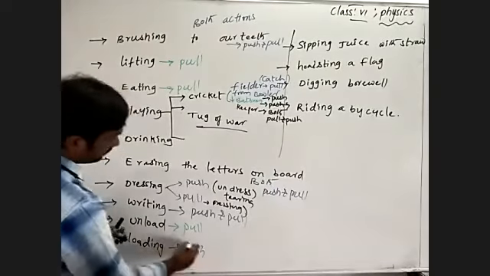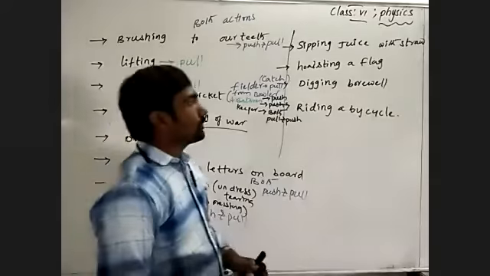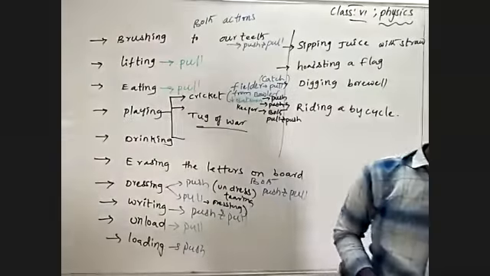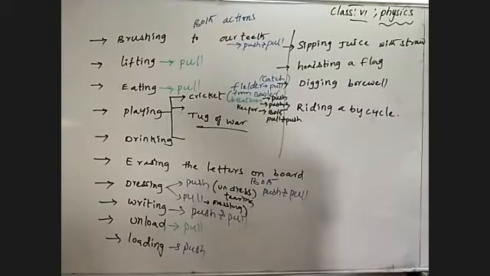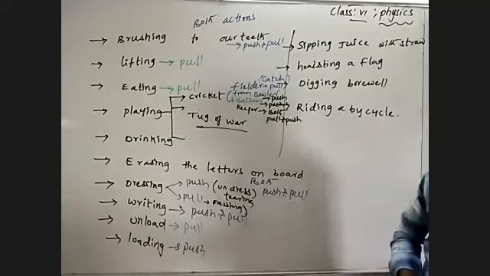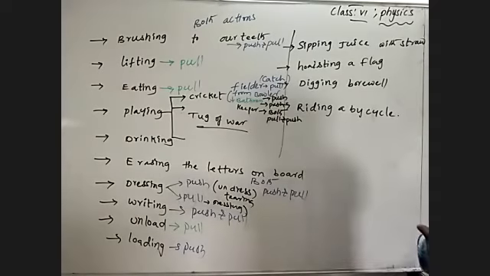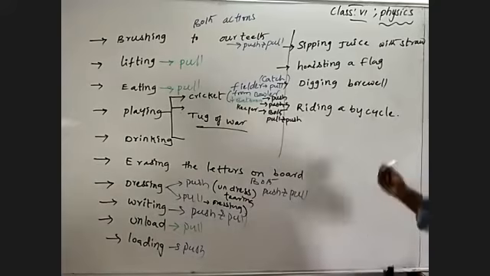Understand? Sipping juice with a straw. When you are sipping juice with a straw, sipping means sucking. How can we drink juice, cool drinks, soft drinks, or coconut water with a straw? How can we suck? By taking the liquid inside our stomach. Is it or not? Sucking or sipping. So the liquid comes closer to us. So what type of action are you performing here? Pulling.